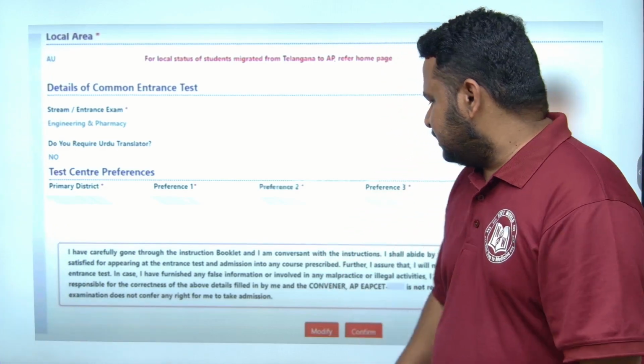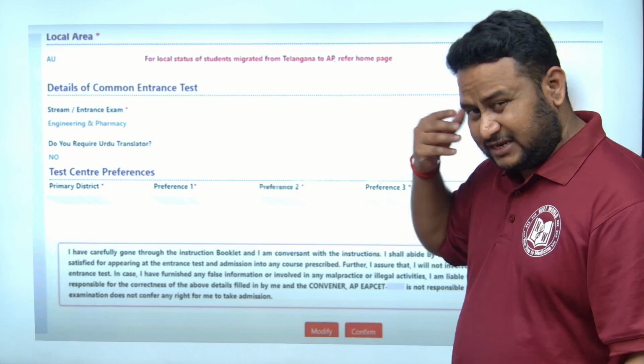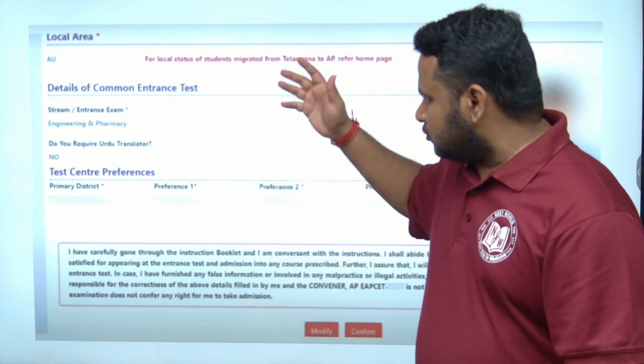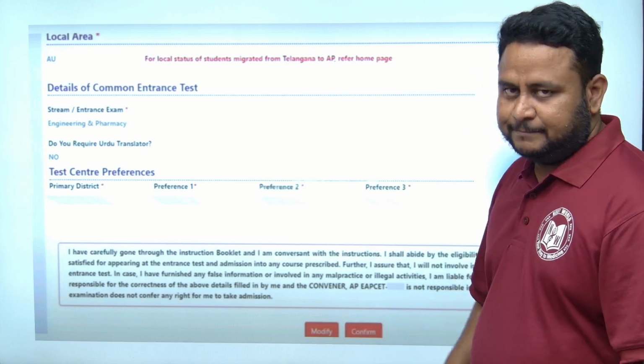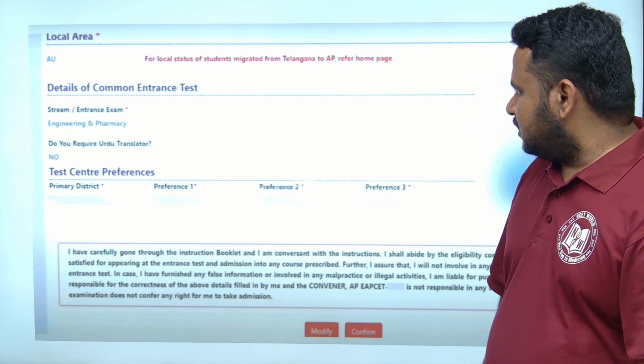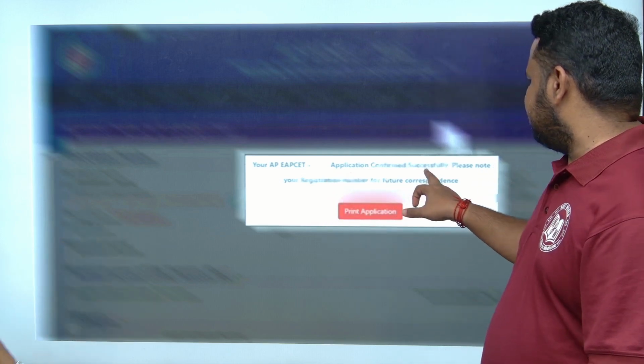After you have given submit, there is another option, modify or confirm. Suppose you have made some mistake, you can go back, check and modify it. Otherwise, you can confirm. After that, the next step you will get is: application confirmed successfully.